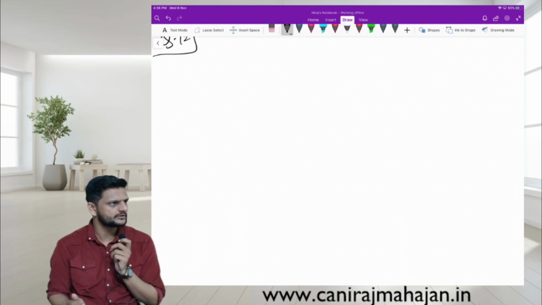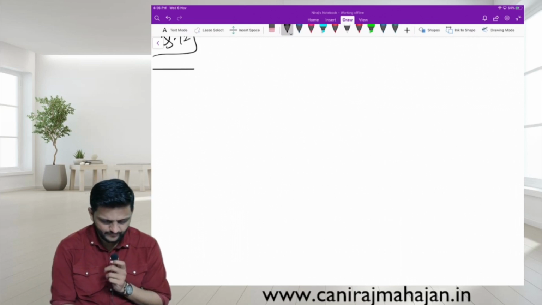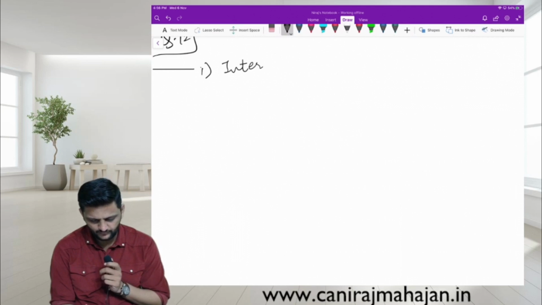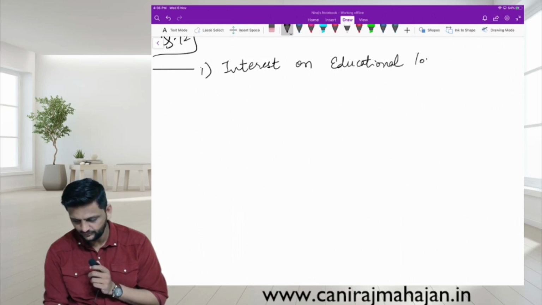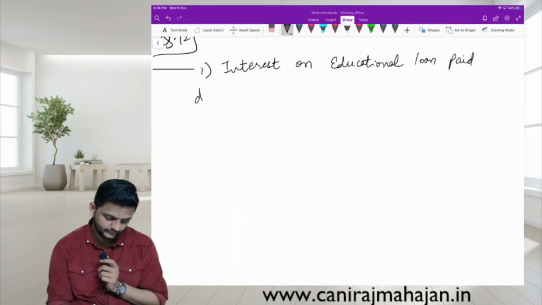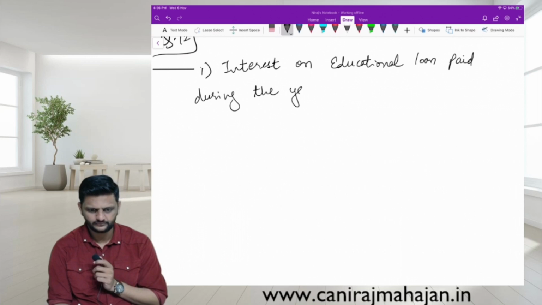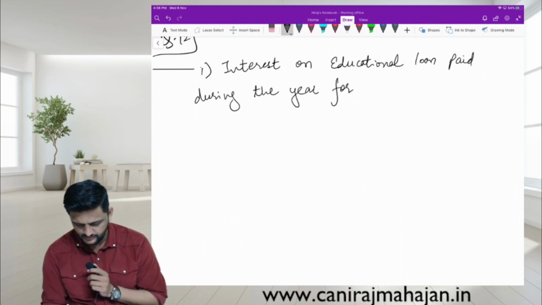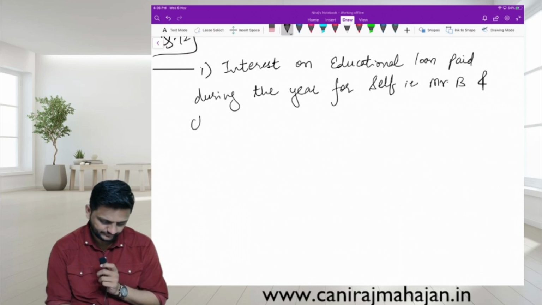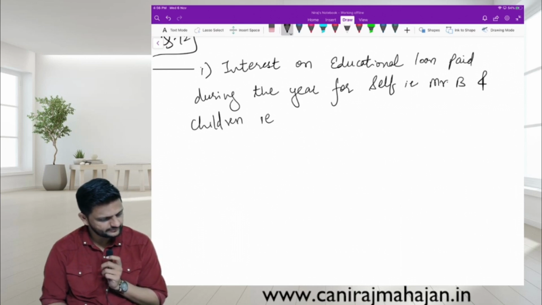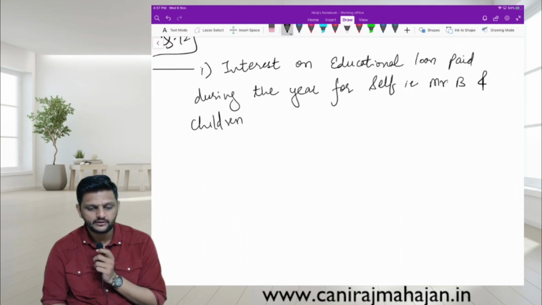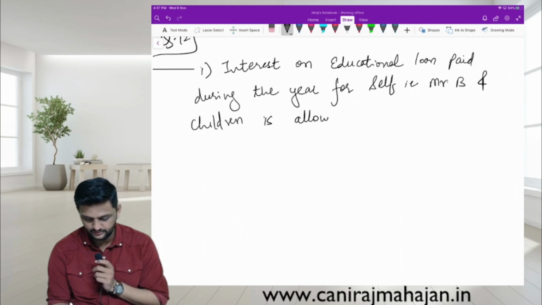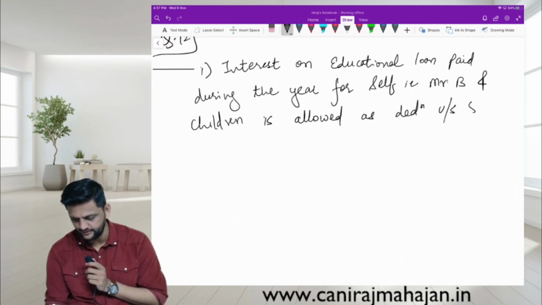Right now, there is nothing to calculate. Just write down: interest on educational loan paid during the year for self, that is Mr. B, and children, that is son of B and daughter of B, is allowed as deduction under section 80E.